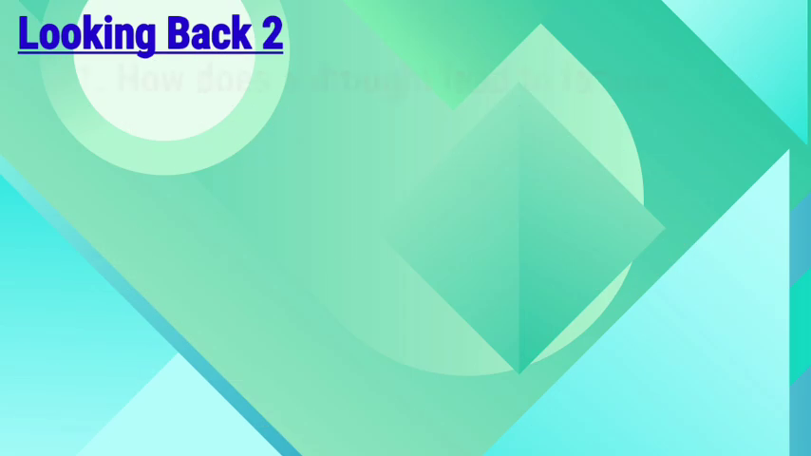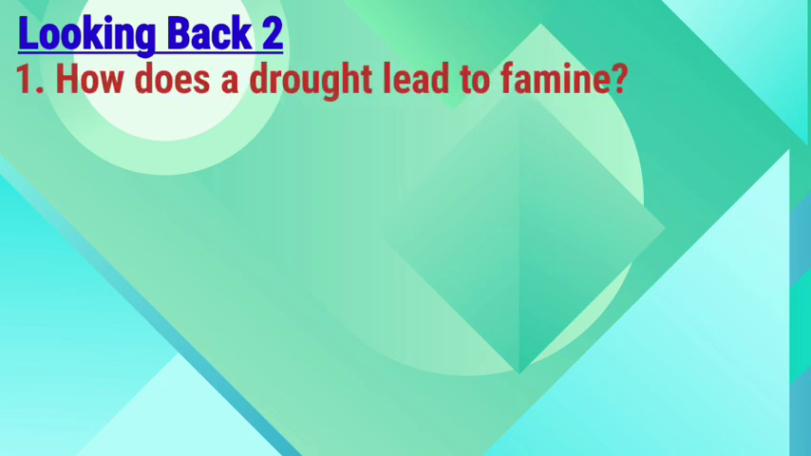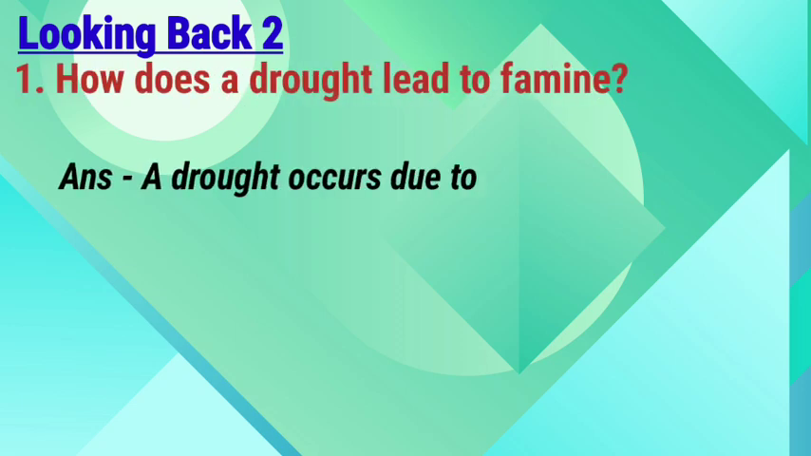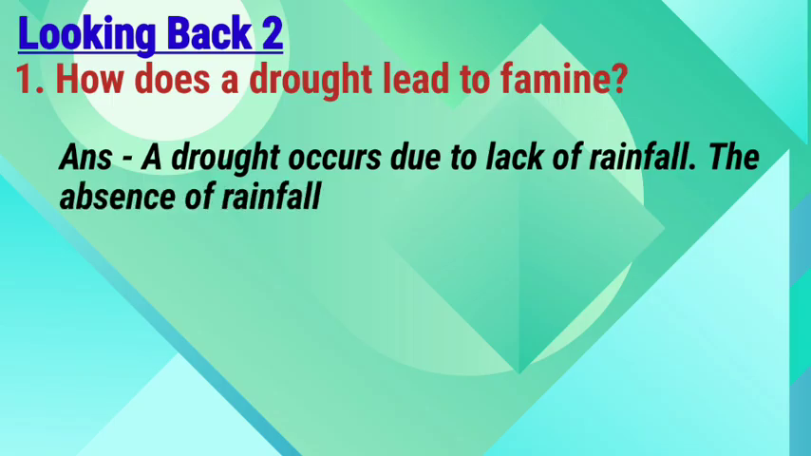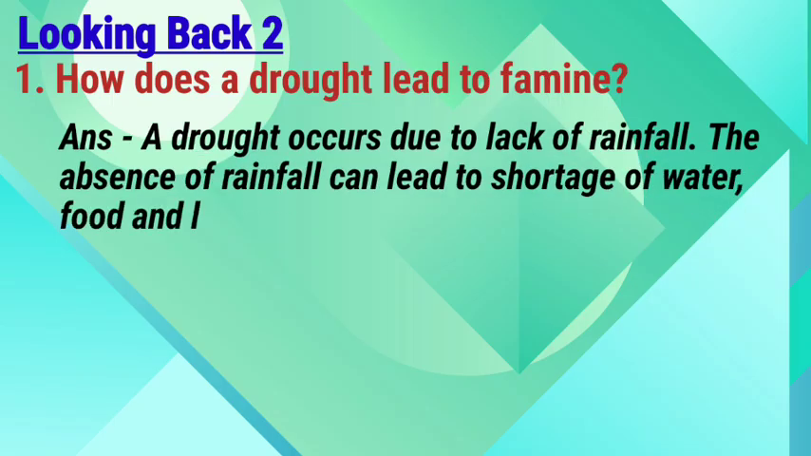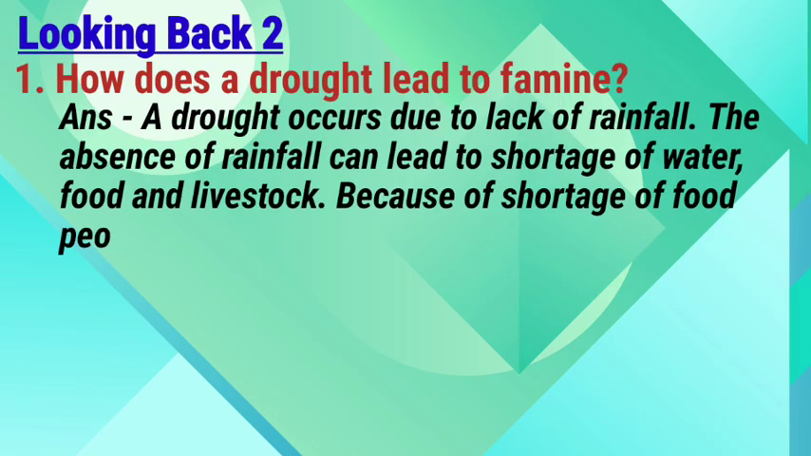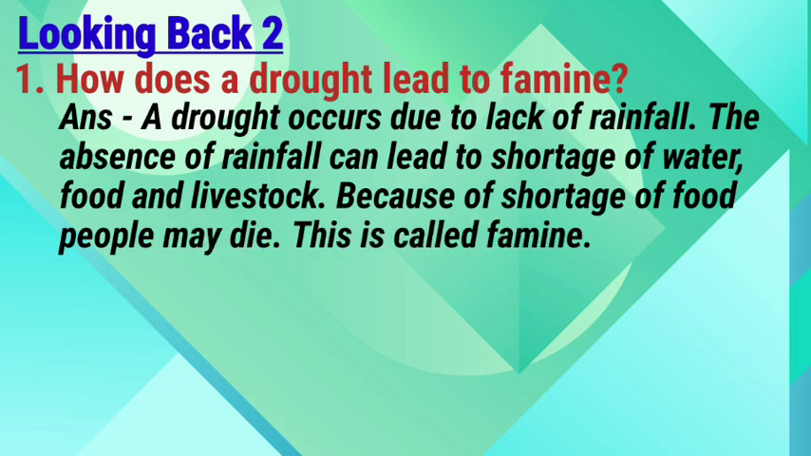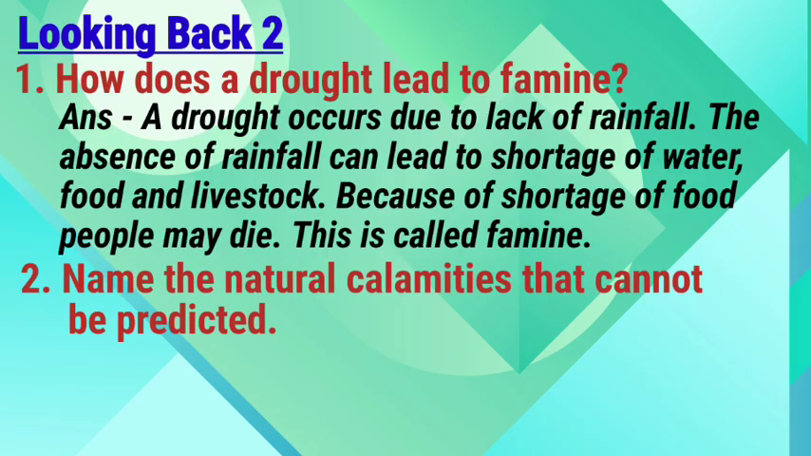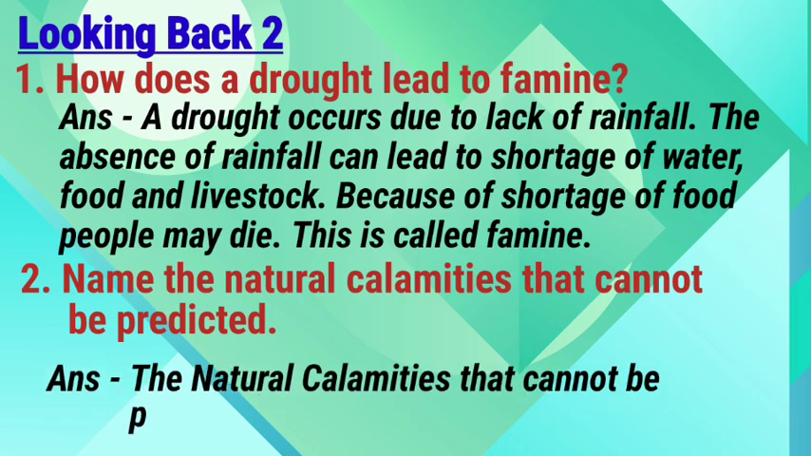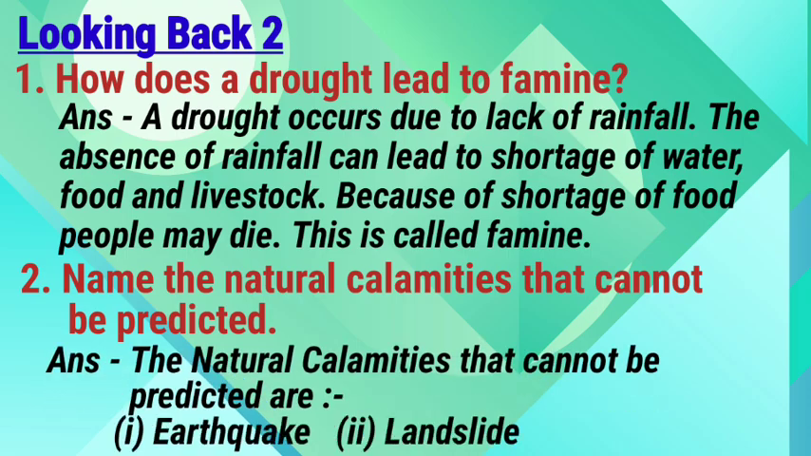Looking back. 1. How does a drought lead to famine? Answer. A drought occurs due to lack of rainfall. The absence of rainfall can lead to shortage of water, food and livestock. Because of a shortage of food, people may die. This is called famine. 2. Name the natural calamities that cannot be predicted. Answer. The natural calamities that cannot be predicted are 1. Earthquake. 2. Landslide. 3. Forest fire.